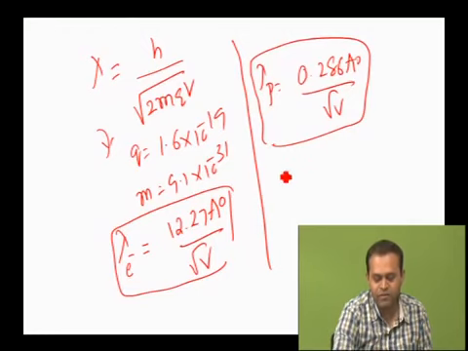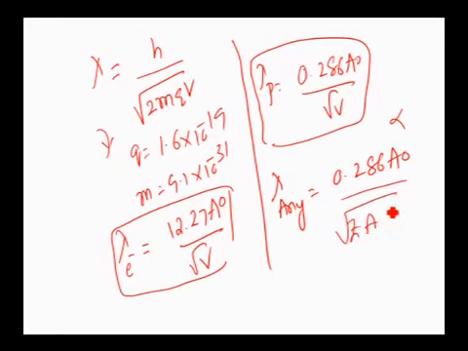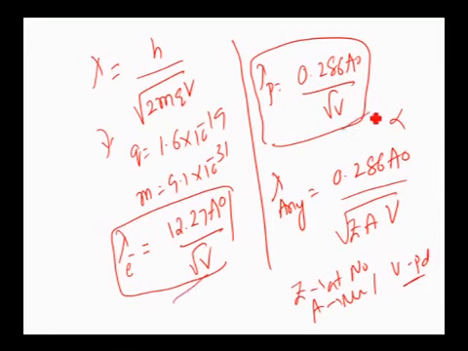Then one more is for any charged particle, maybe an alpha particle or another charged particle. The expression for any charged particle is 0.286 angstrom divided by root of Z into A into V, where Z represents atomic number, A represents mass number or atomic mass, and V represents potential difference. Clear? These three are very important expressions. This is for an electron, this is for a proton, and this is for any charged particle. Any charged particle: it is 0.286 angstrom divided by root of Z A V. Okay.